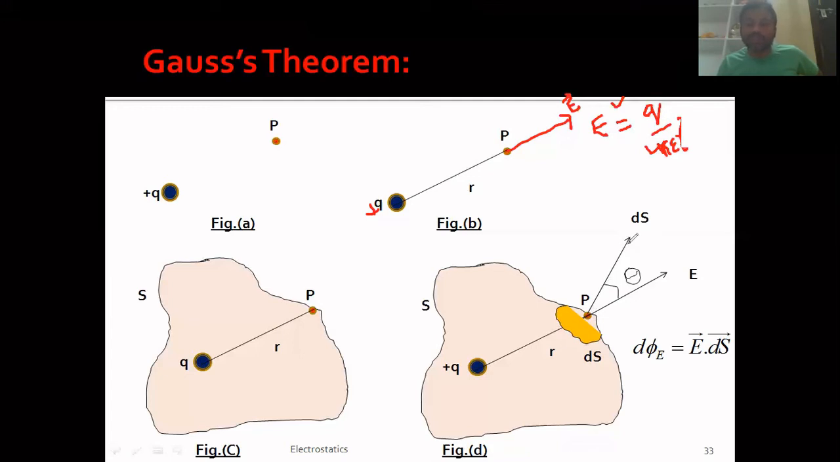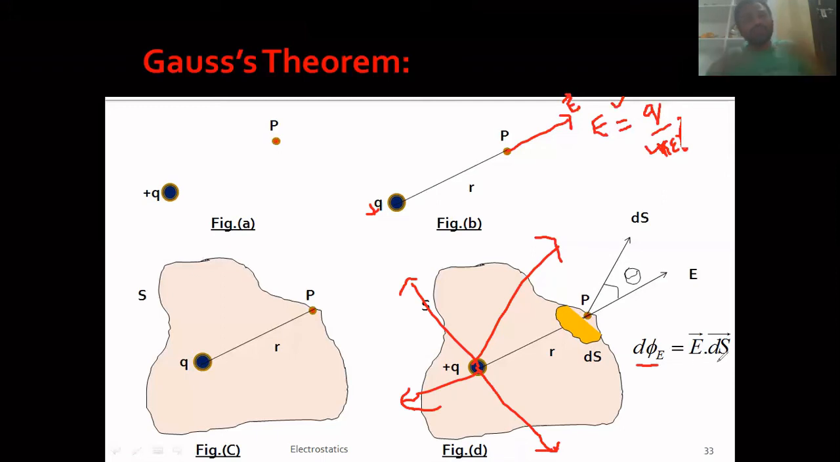Let us assume this is the direction of ds, and let theta be the angle between E and ds. From plus Q, the lines of force travel out in all directions, so a few lines of force will be passing through ds also. That number of lines of force is called flux, denoted by d phi e, as we already discussed. So d phi e is the number of lines of force passing through this ds, which is written as E dot ds.